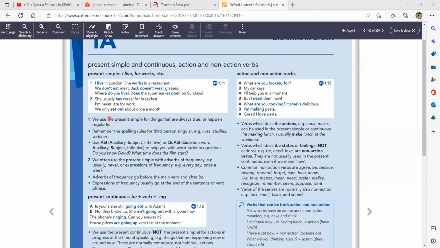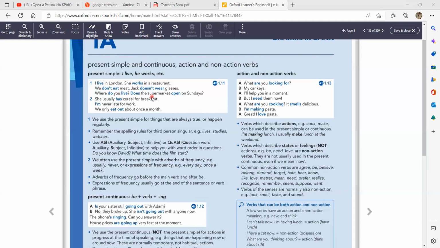To make negative sentences or question sentences, we need the auxiliary verb do or does. We don't eat meat. Jack doesn't wear glasses. Where do you live? Does the supermarket open on Sundays?